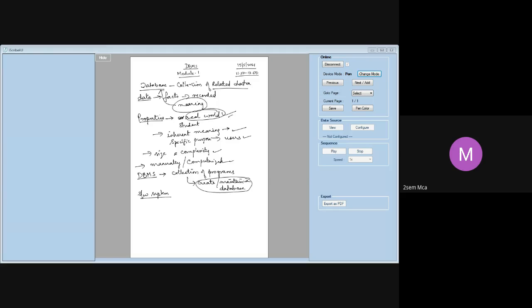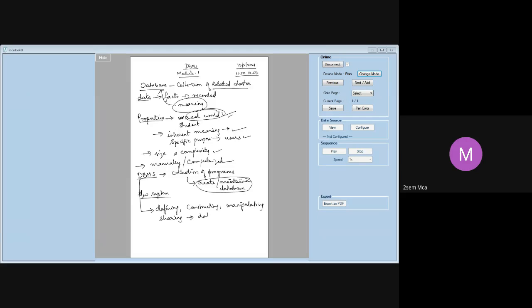Okay. To go into the details of this, when I say it is a software system, how does this DBMS help you? In what different ways can it help you? DBMS can help us in important aspects: you will be able to define a database, you will be able to construct a database, you should also be able to manipulate a database, and you should also be able to share a database.